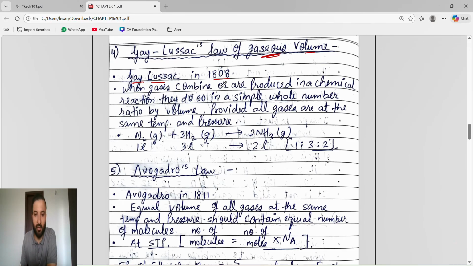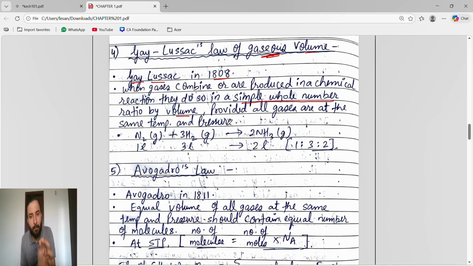When gases combine or are produced in a chemical reaction, they do so in a simple whole number ratio by volume, provided all gases are at the same temperature and pressure. So Gay-Lussac's law is first applicable for gases. Second, it says that when the gas is combining or when the gas is producing, what will happen?